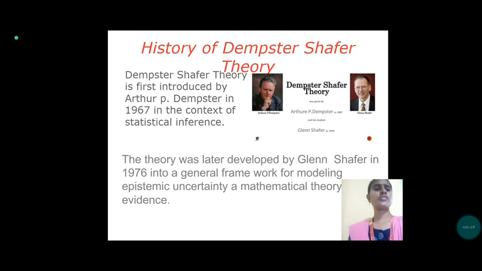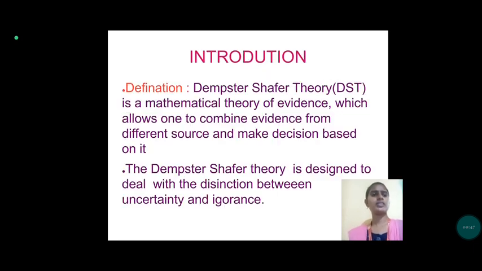Then next, the history of the Dempster-Shafer theory. First of all, Dempster and Shafer are the two scientists. Dempster-Shafer theory was first introduced by the author P. Dempster in 1967 in the context of statistical inference. The theory was later developed by Shafer, who was a student of Dempster, in 1976, into a general framework for modeling epistemic uncertainty. Epistemic means related to knowledge, uncertainty, and a mathematical theory of evidence.